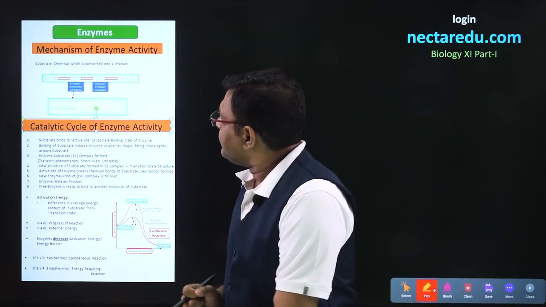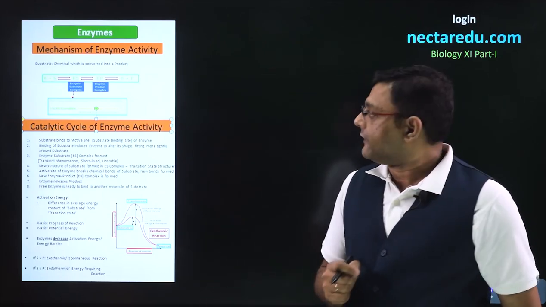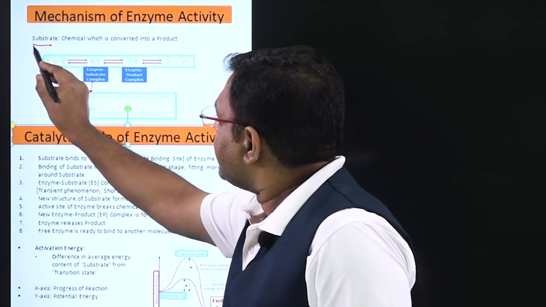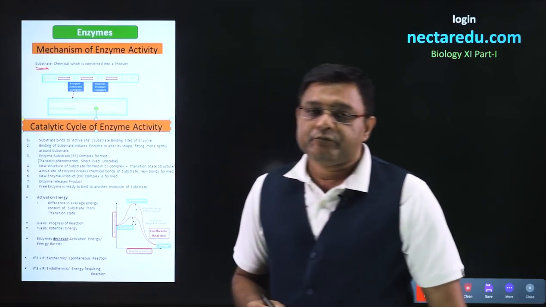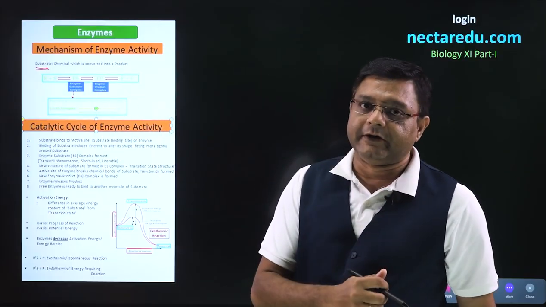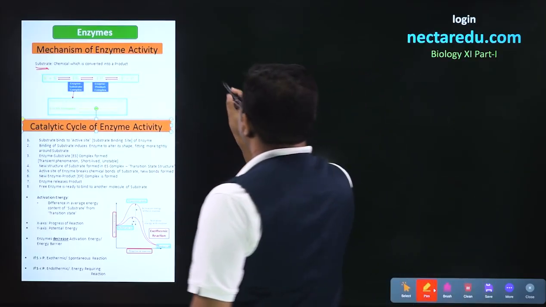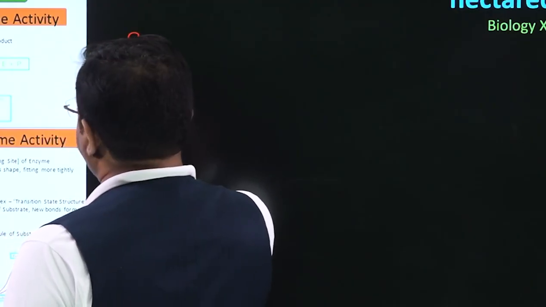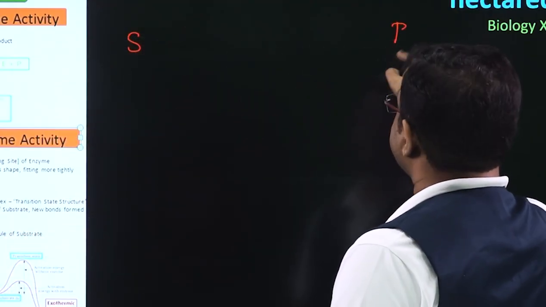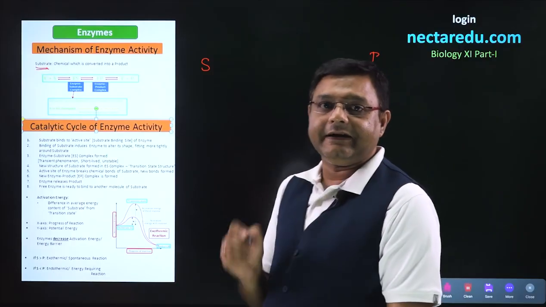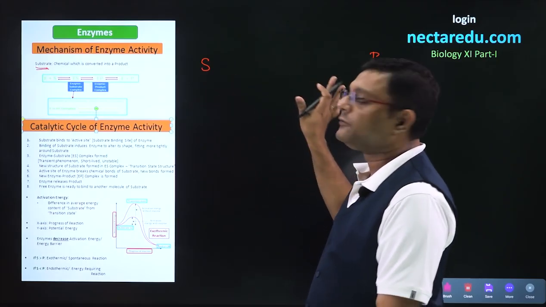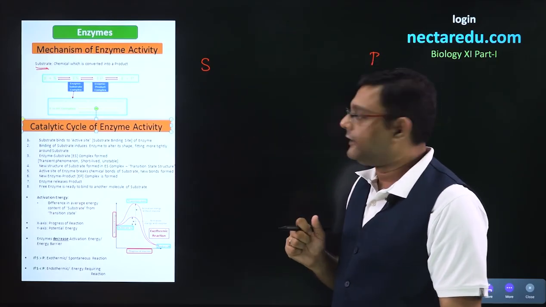In this particular video, we will look into the mechanism of enzyme activity. Now, when we look into the mechanism, we talk about substrate. Substrate is the chemical which is going to be converted into product. We write substrate as S, and this substrate will be converted into product that is designated by the letter P. Now, how will this mechanism of enzyme activity continue?